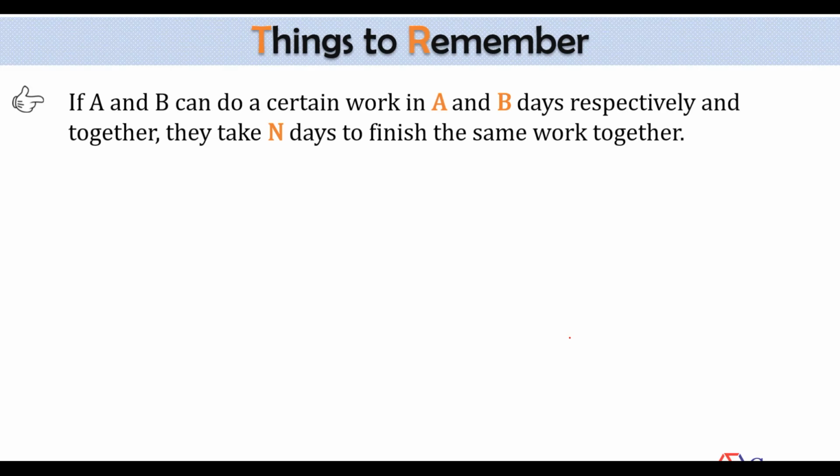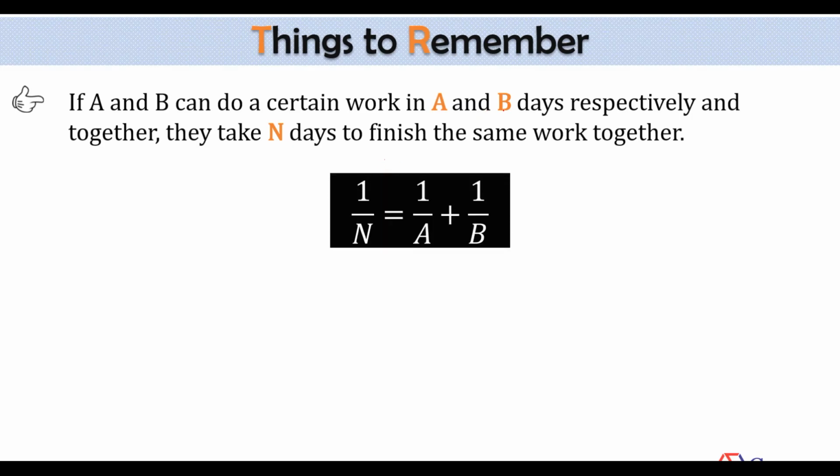Now, can I say if A and B can do a certain piece of work in A and B days respectively if they are working alone, and they take n days to finish the same work together? My 1 day's work will become 1 by A, your 1 day's work will become 1 by B. So, a combined 1 day's work is 1 by A plus 1 by B. And it's also given that they take n days to finish the whole work. So, their 1 day's work in terms of n will be equal to 1 by n. Yes or no?